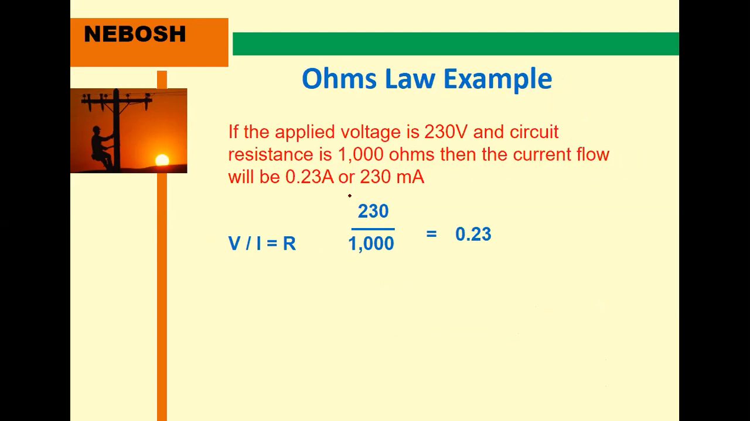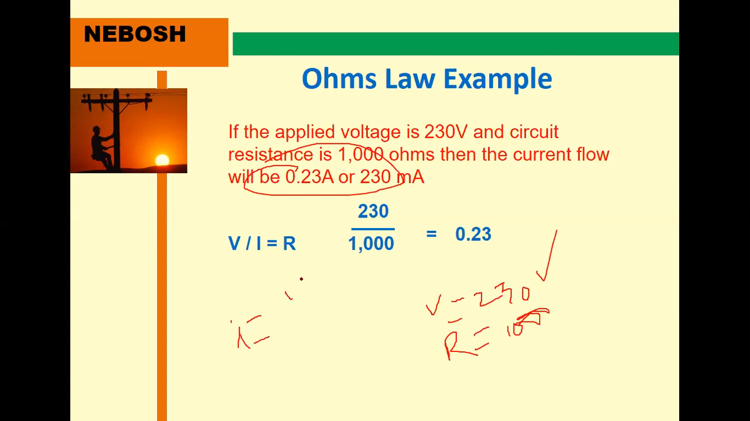Here is one problem. For example, what is being asked? If the applied voltage is 230 volts, V is given: V equal to 230 volts. And resistance R is given: R equal to 1000 ohms. Here they want the current. I equal to V by R, capital I or small I, no problem. For 1000, the zeros cancel. This is nothing but 0.23 amps simply.